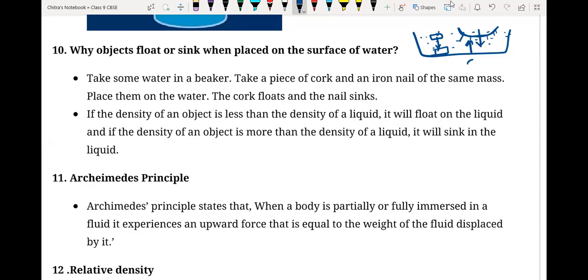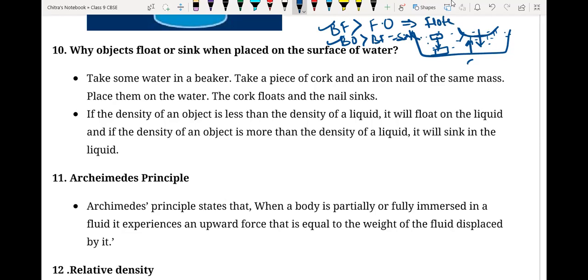These are the two things you have to compare always: the force applied by the object and the buoyant force. If buoyant force is higher than the force applied by the object, the object will float. If the force applied by the object is higher than the buoyant force, it is going to sink. Those two things you have to remember.